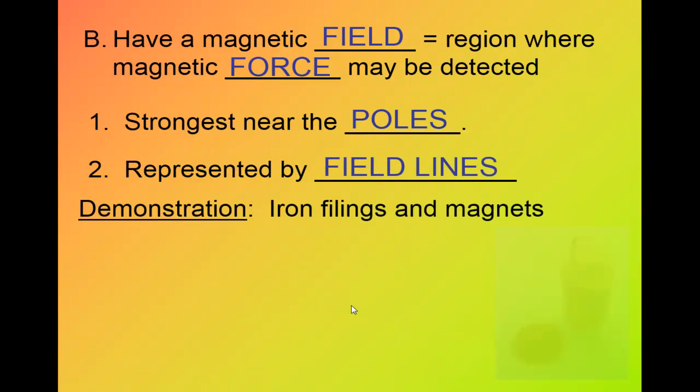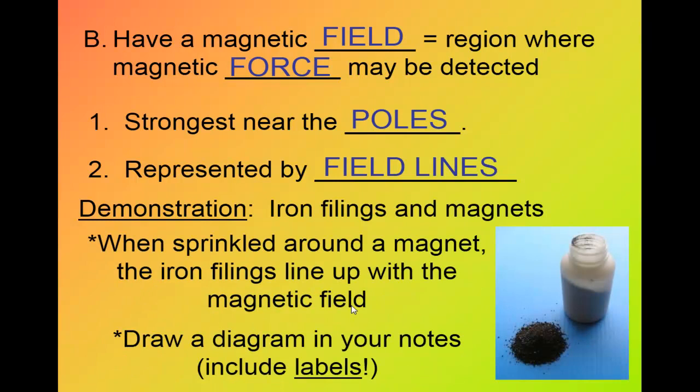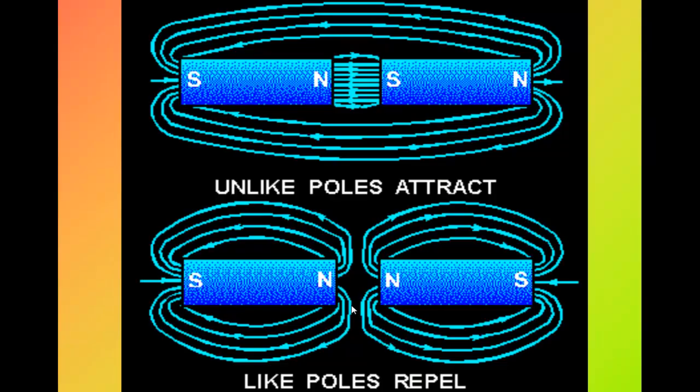Iron filings and a magnet demonstration: what will happen when you sprinkle iron filings around a magnet? The iron filings line up with the magnetic field. Did you see here? This line represents the magnetic field, and this shape means that unlike poles attract each other and like poles repel each other.